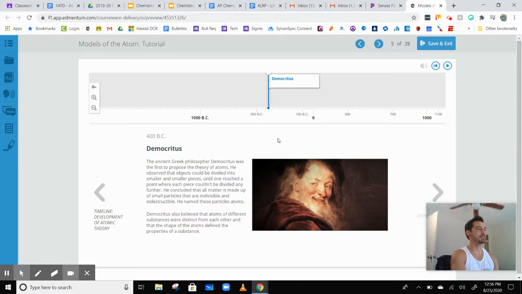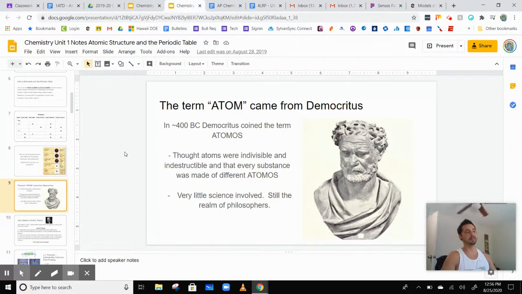All right. So anyway, Democritus was the first one to coin the term atomos all the way back in 400 BC. He thought atoms were indivisible, indestructible, and that every substance was made of different atomos. Like this fork was made of different atomos, this can was made of different atomos.